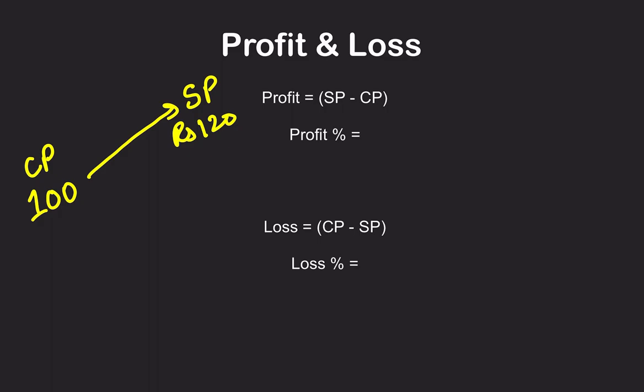Is he making a profit? Yes, because he is selling it for more than what he has bought it for. So his profit will be 20 rupees out of it. Why? Selling price minus cost price.